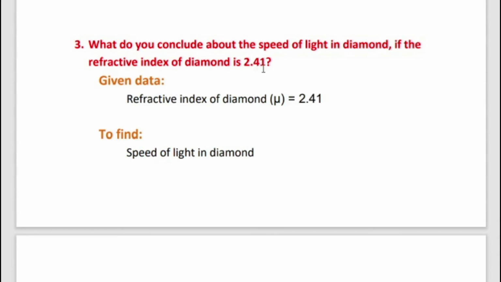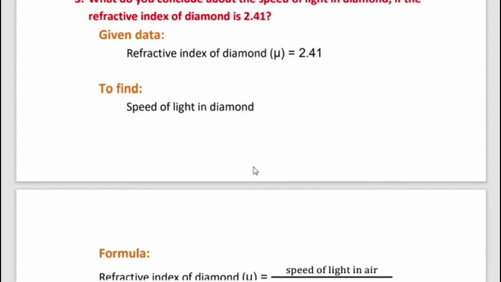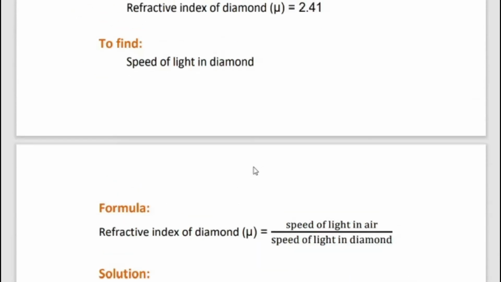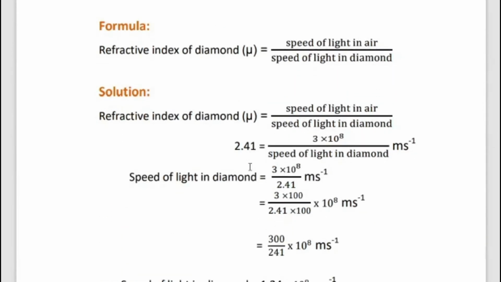Then we calculate the speed of light in diamond. What is the formula? Refractive index of diamond mu is equal to speed of light in air divided by speed of light in diamond.